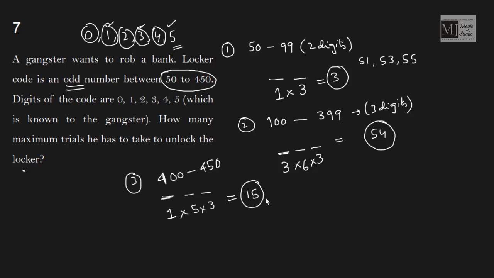So how many maximum trials he has to take to unlock the locker? 3 plus 54 plus 15. 57, 67. 57 and 5, 62 plus 10, 72.